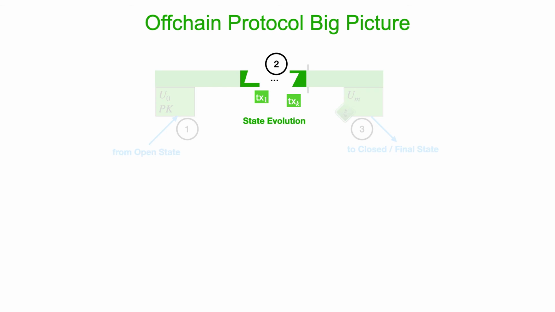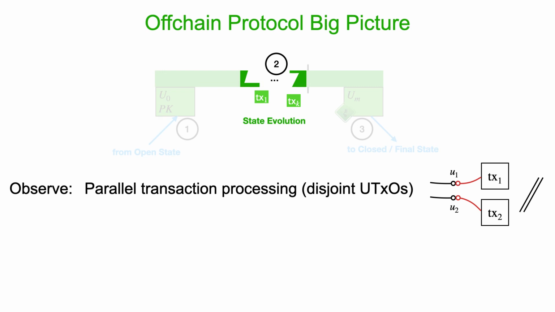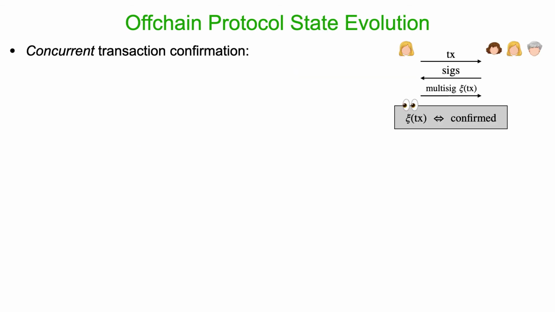And as phases 1 and 3 are mainly controlled by the main chain, we now focus on stage 2, state evolution, and make the following observation again, that it's fully safe to process transactions in parallel as long as they consume disjoint UTXOs. So we go for fully concurrent transaction confirmation. So if I have a transaction, I don't really pay attention to what else is going on in the off-chain protocol. I just try to have my transaction confirmed.